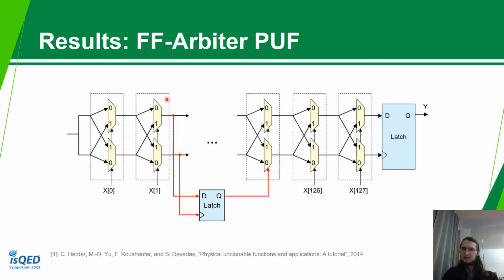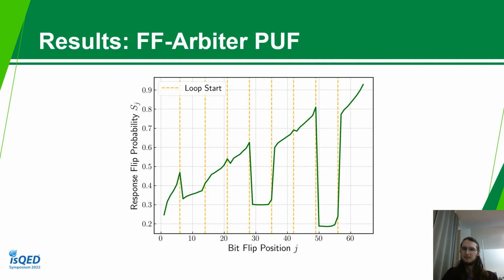So the relevance of these challenge bits, of these stages, gets increased because they get inserted at a later point in the arbiter PUF again. So by looking at the peaks in this graph, we can actually find the starts of the loops of the feed-forward arbiter PUF, which is nice to see already.